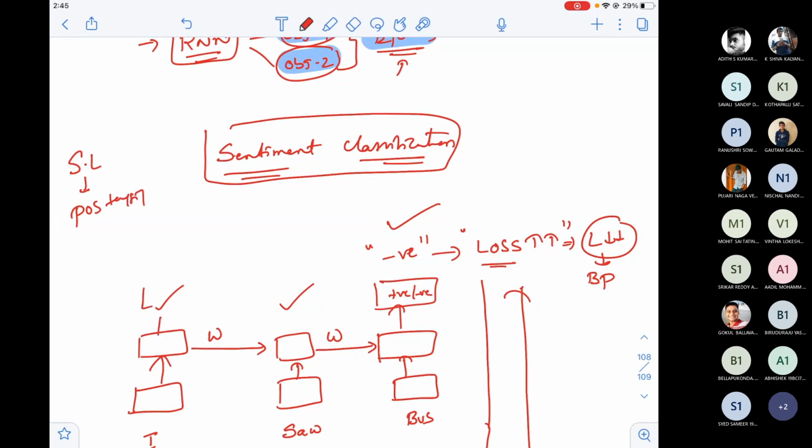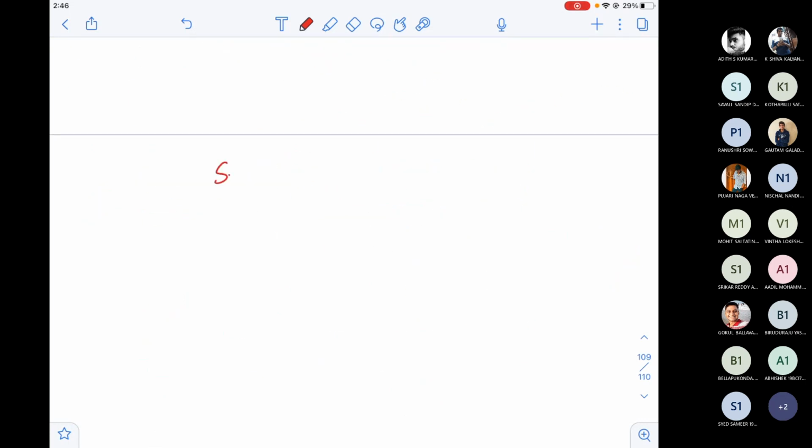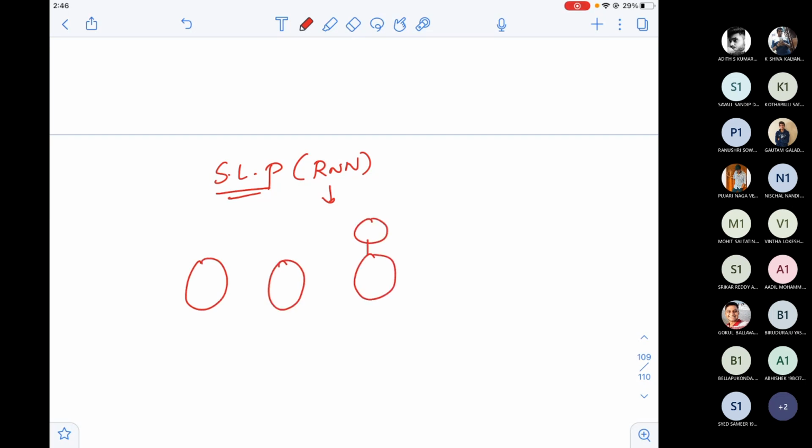That means every word I want to give a parts of speech tag, then every architecture will have output. So in sequence learning problems, that is basically RNN, every architecture may not have an output layer. Some applications like sequence classification will only have an output layer at the last architecture. The other category, called sequence labeling, will have an output layer for every architecture, and these are connected.